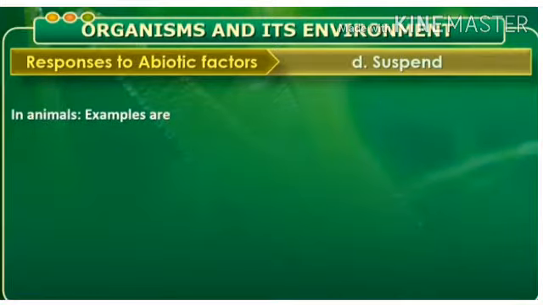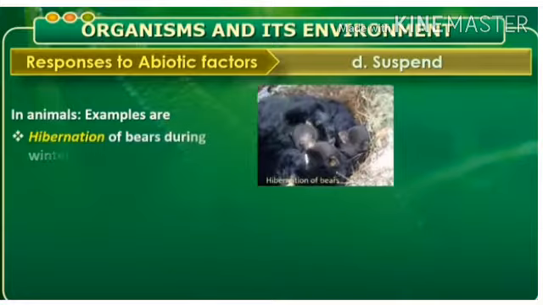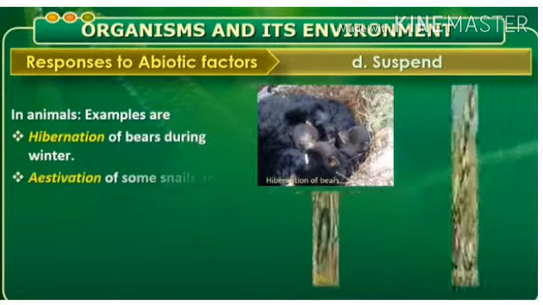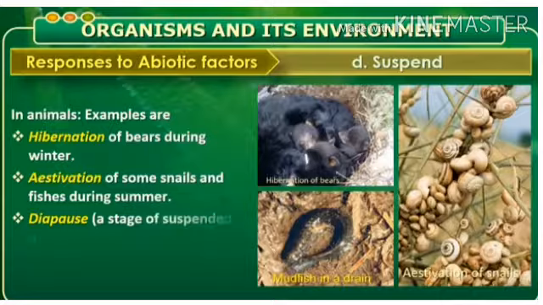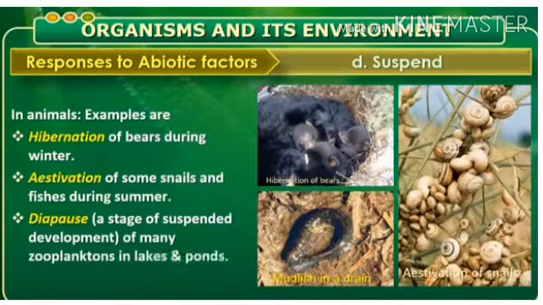In animals, examples are hibernation of bears during winter, estivation of some snails and fishes during summer, diapause, which means a stage of suspended development of many zooplankton in lakes and ponds.